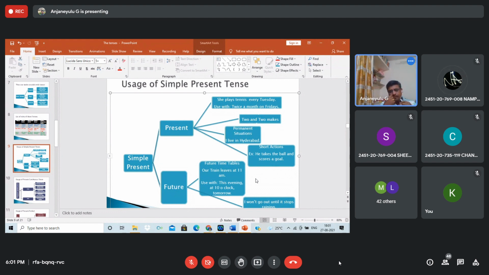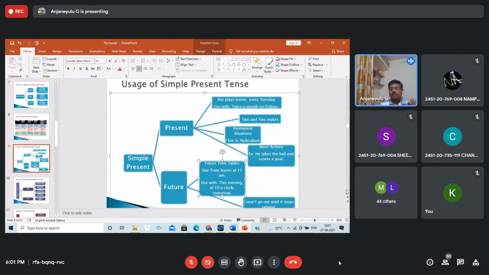Yes, sir. Yeah, you may have heard that news sometimes. Our train leaves, leave is the main verb. Our train is third person singular, it, that is the name of a particular thing. The train leaves at 11 a.m., but this action is not over. Even we can say that in the present, I mean in the future, but it is simple present tense. Leaves is the simple present tense, main verb with the suffix s. Use with this evening at 10 o'clock, like tomorrow.